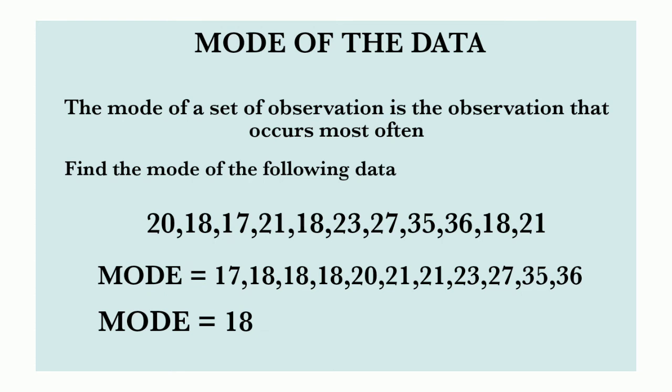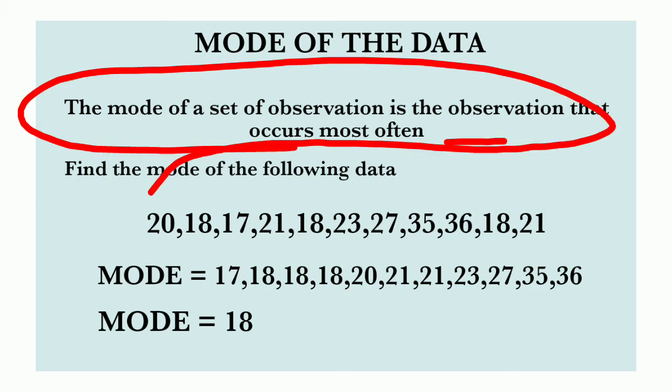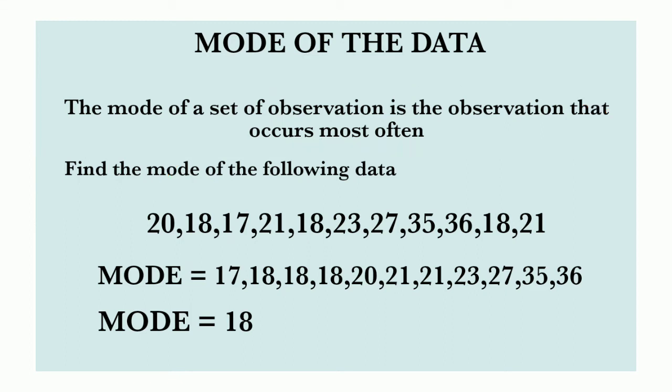The next one is the mode of the data. What is the mode? The mode of a set of observations is the observation that occurs most often. That means simply we can say in a data, the number which is more frequent or occurs more often, that number is known as the mode of the data.